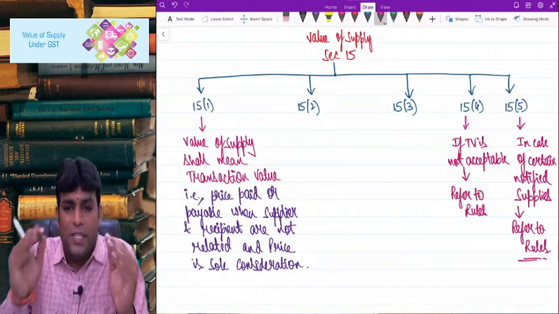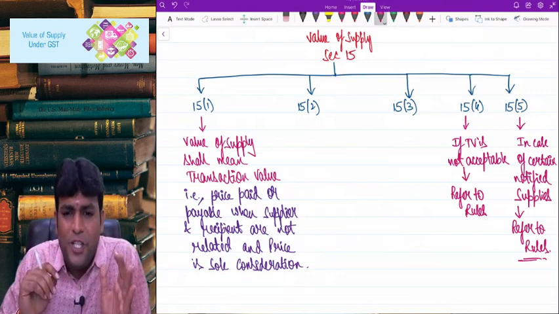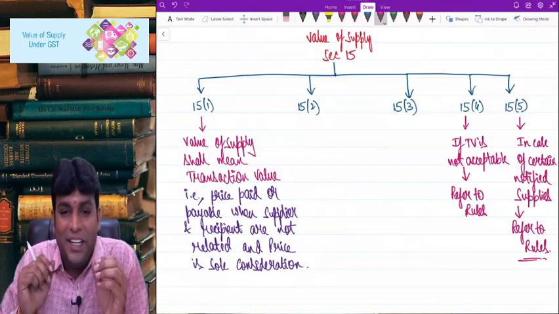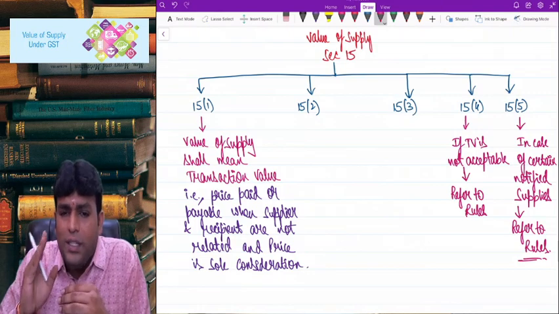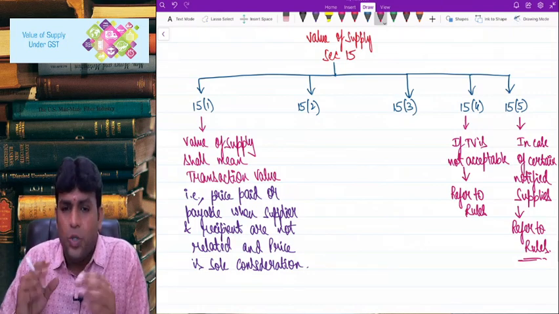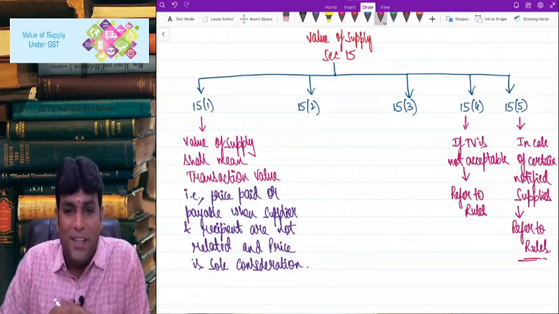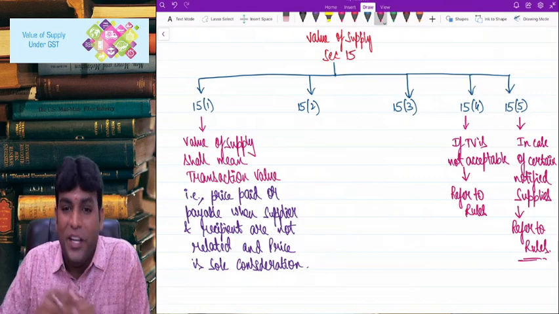And the notified supplies, what we have, let me tell you, my dear friends, air travel agent, life insurance, second-hand goods, vouchers, money changing activity. Like this, there are certain notified supplies given by Rule 32. In that Rule 32, we need to talk in detail. What are the points covered in notified supplies? That also I'll revise for you in the rules revision video.